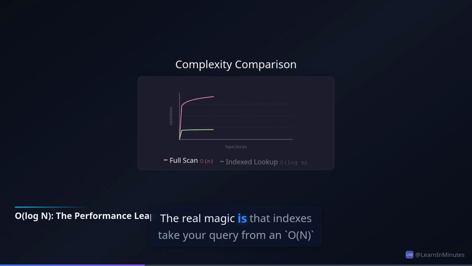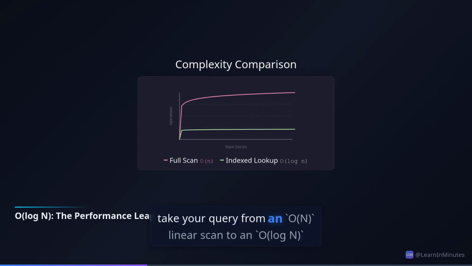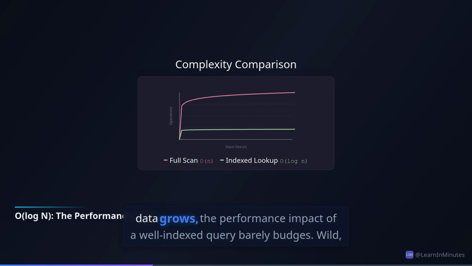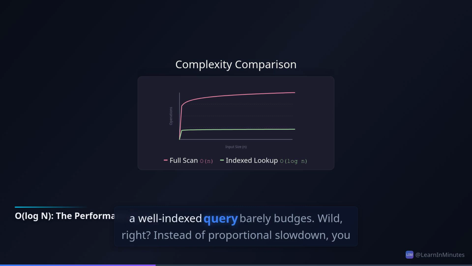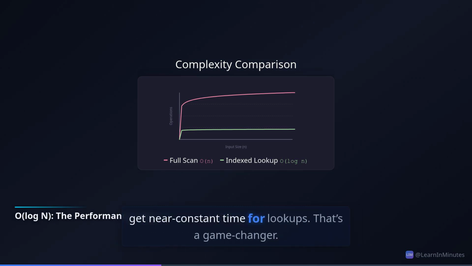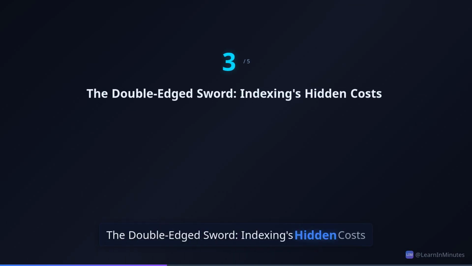The real magic is that indexes take your query from a linear scan to a logarithmic search. That means as your data grows, the performance impact of a well-indexed query barely budges. Wild, right? Instead of proportional slowdown, you get near constant time for lookups. That's a game changer.